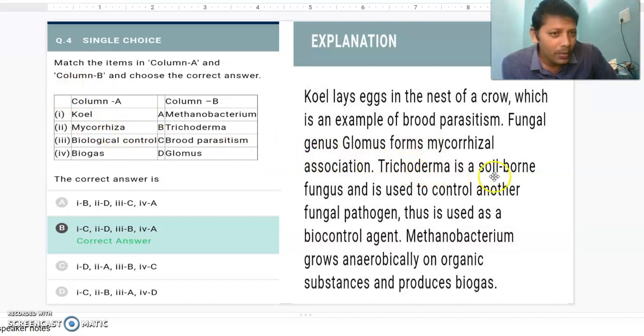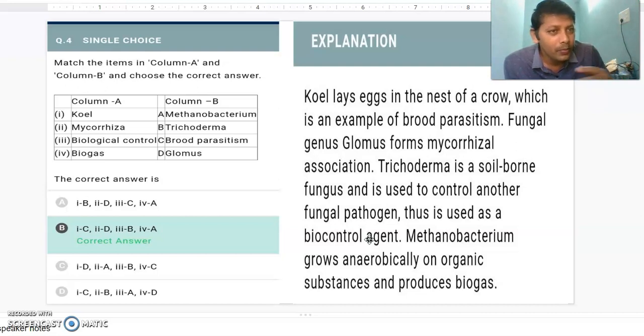And Trichoderma, Trichophyton, Epidermophyton, Microsporum. You learned those in ringworm. Trichoderma is a soil-borne fungus. Those are also fungi, which are used to control another fungal pathogen. That means it is used as a biological control agent.